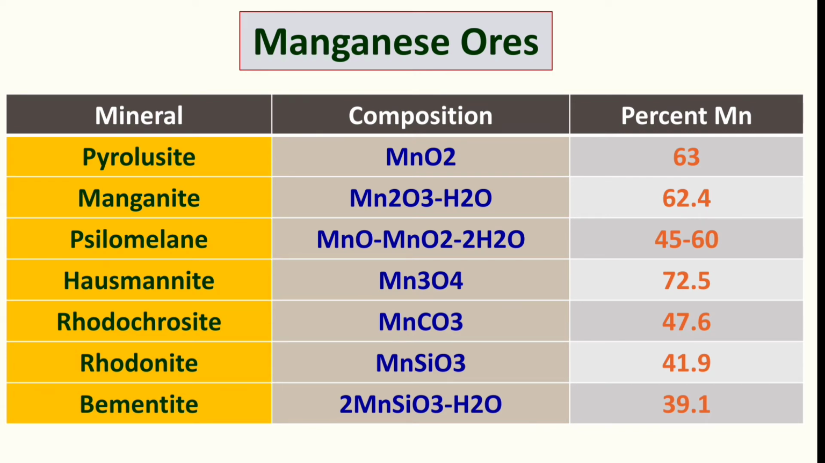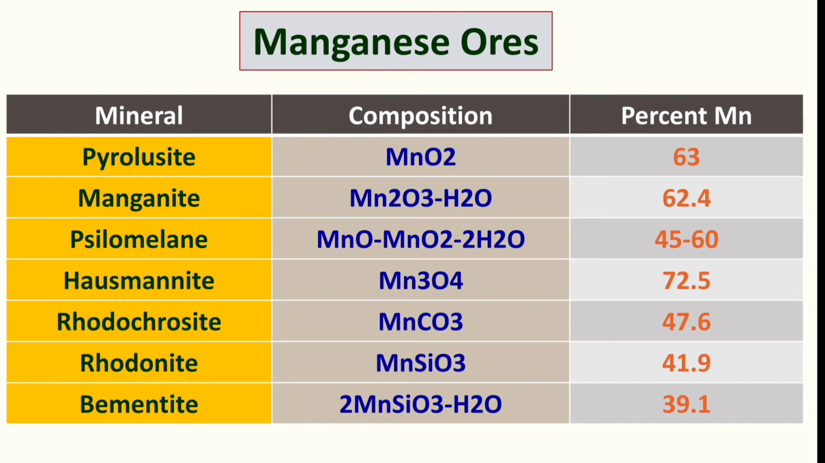And manganite, that is Mn2O3.2H2O, about 62% manganese. And psilomelane, that is MnO2.H2O, where 45 to 60% of manganese is there. Hausmannite, that is the oxide mineral. And rhodochrosite, that is MnCO3, means the carbonate minerals. Rhodochrosite is the carbonate mineral of manganese.